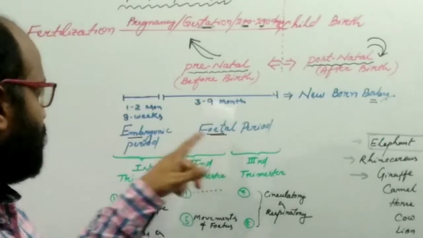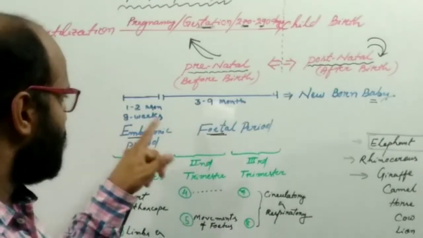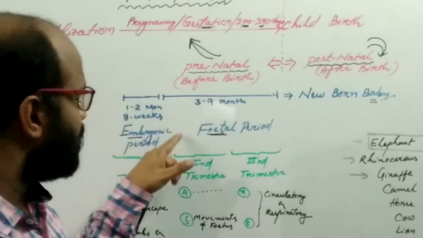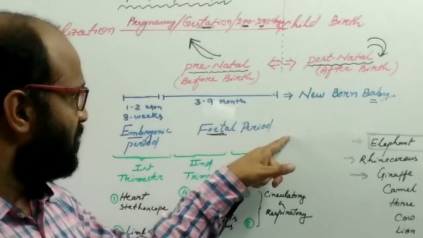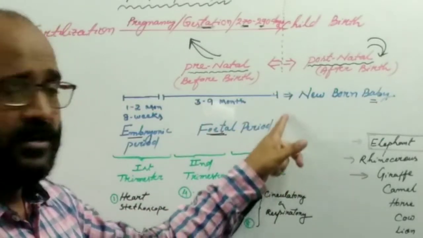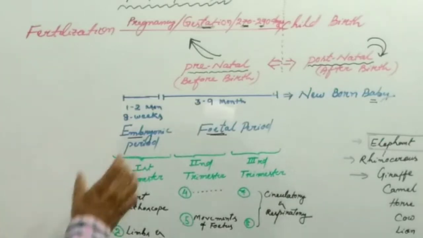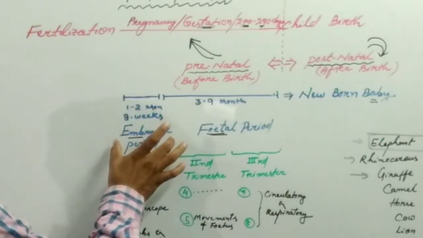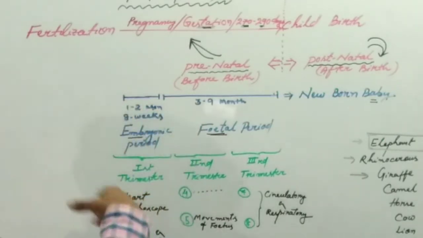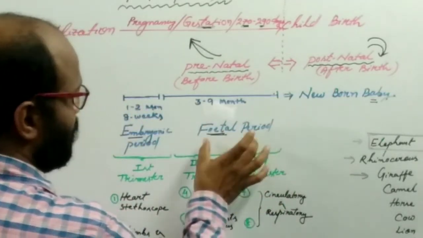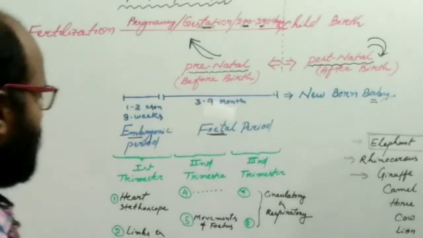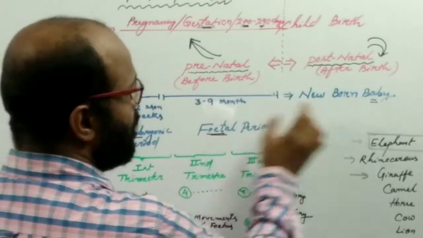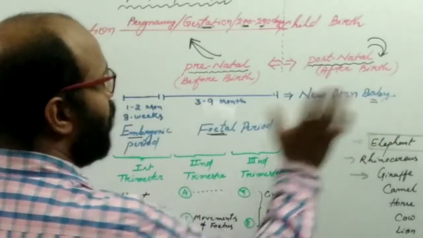So from the first month to the end of the 2nd month, it is known as the embryo, and from the beginning of the 3rd month to the end of the 9th month, up till the delivery of baby, the developing embryo is now named as the fetus. So first 2 months it is called embryo. After 2 months till birth, it is known as the fetus. After birth, the embryo or fetus is now known as the baby, newborn baby.